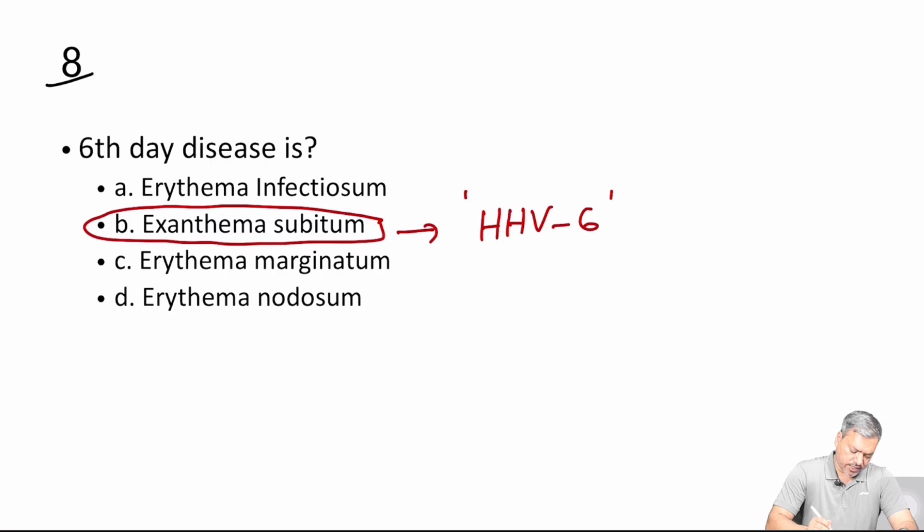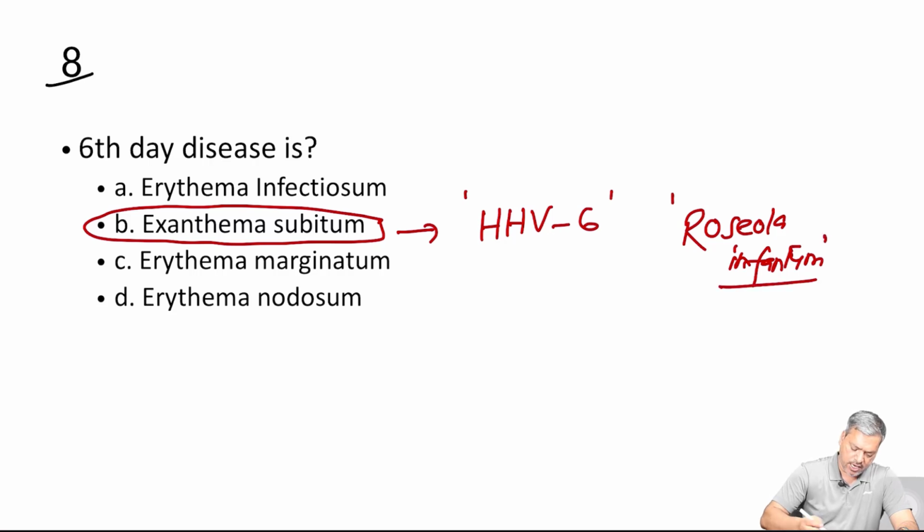It is also known by another name. Exanthum subitum is not a very serious viral disease. It is known as Roseola infantum, that is the other name I was just talking about, and it's not a very serious disease. Many of the babies recover by themselves.